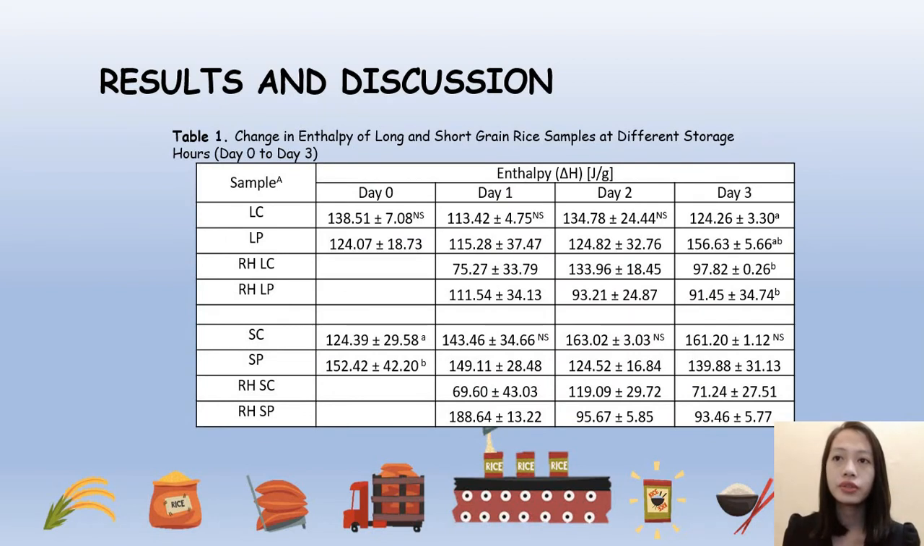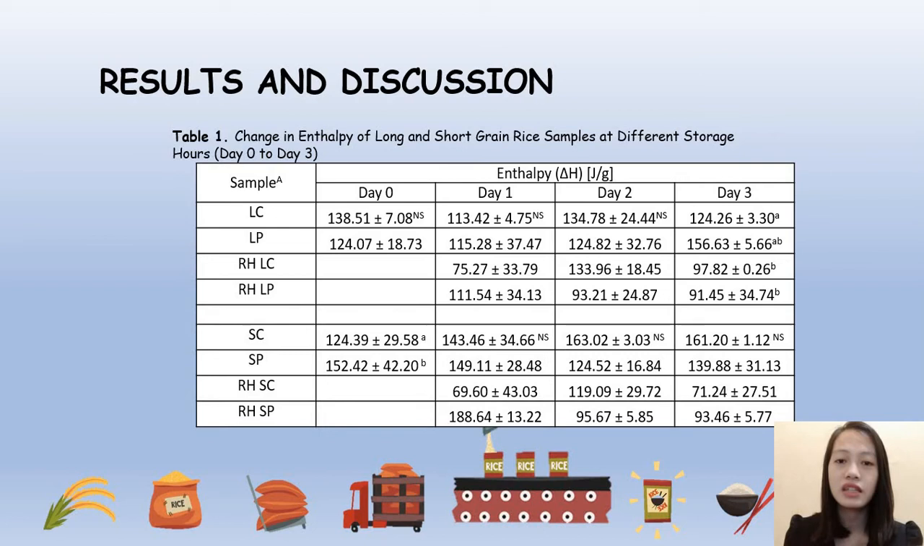So here we are shown the table for the enthalpy change of long and short grain rice samples at different storage times. The retrogradation of rice can be distinguished through determination of enthalpy change of rice starch granules after it undergoes storage at low temperature. Farouk et al. stated that the change in enthalpy indicates the transition of starch granules from crystalline to amorphous structure